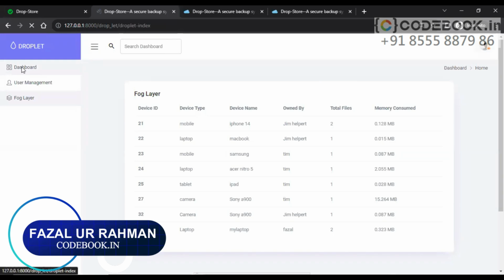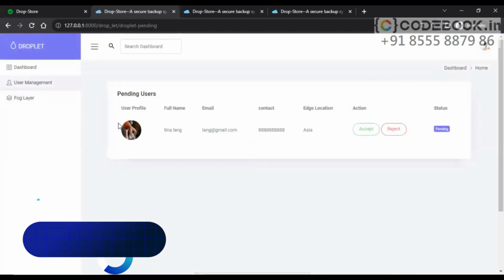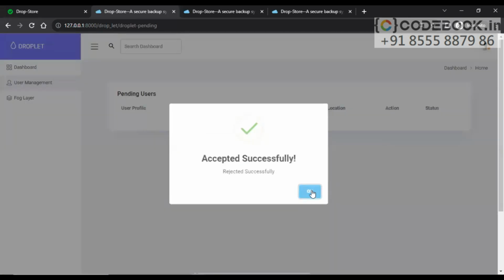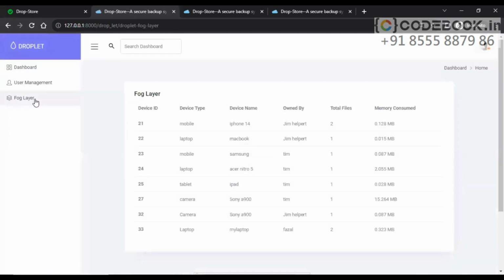So we have seen here edge nodes, all the actions. Dropstore here we have seen. All these actions like user management we have seen here. And this is a pending user under user management. Okay. Let's click on reject. Now it's rejected. Fog layer we have seen, where it will have the data in fog layers as well. And total files are 2 from this user under the fog layer.